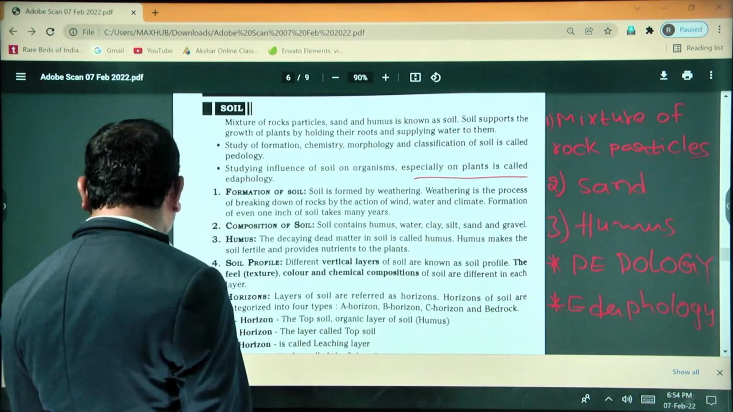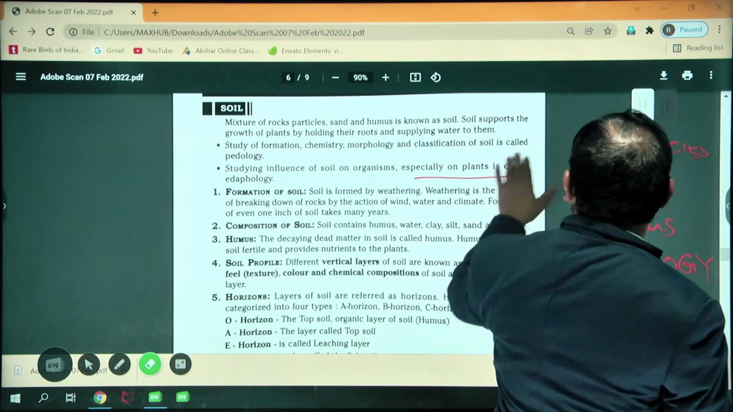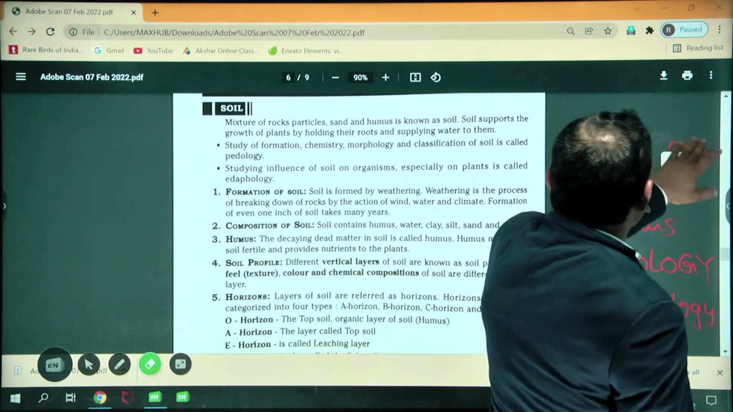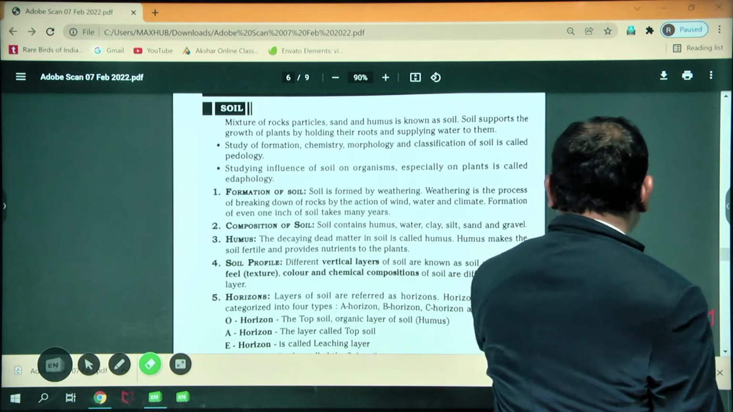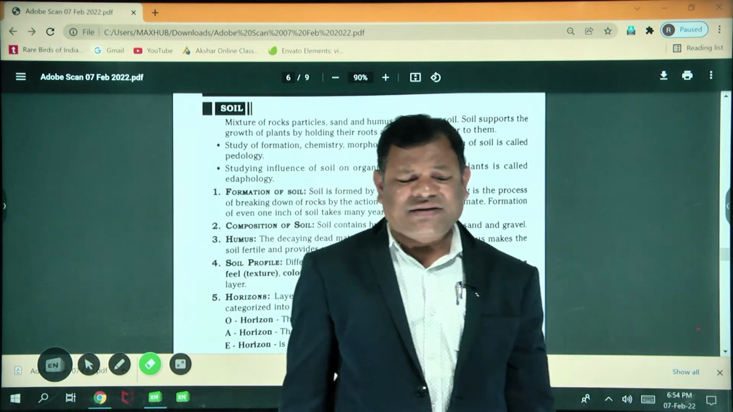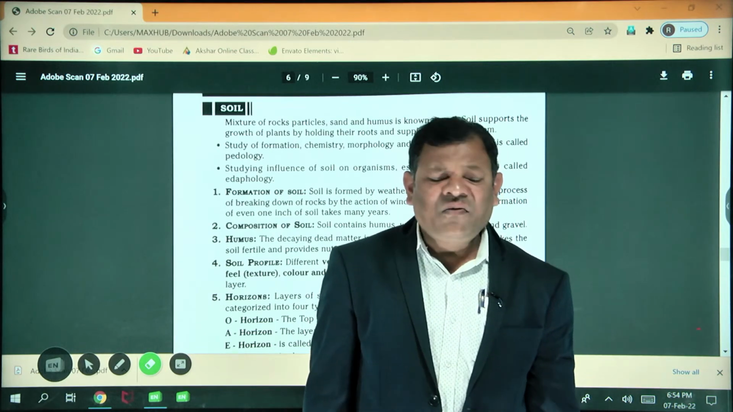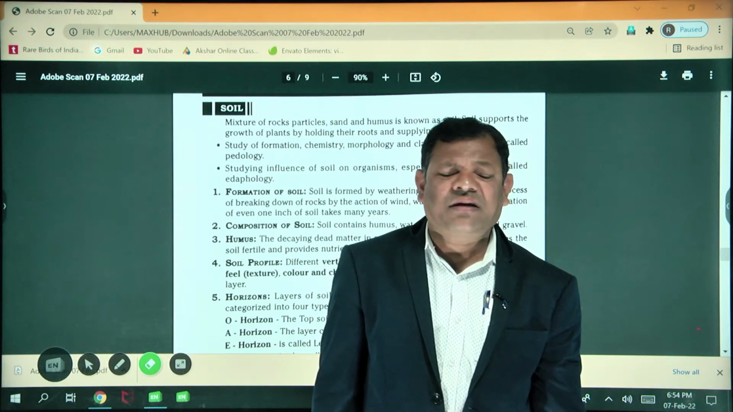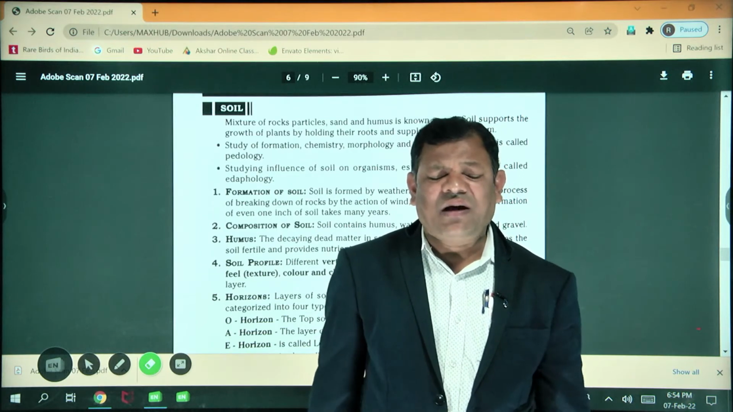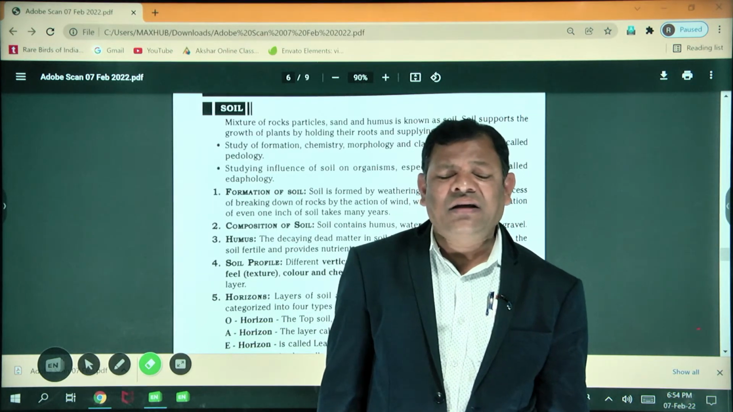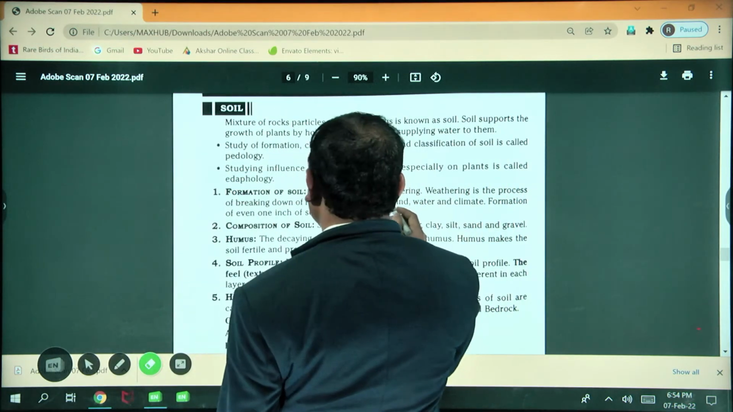Next, another very important point: the formation of the soil. How is it formed? For example, if you grow plants, seeds are required, and reproduction is important to produce new organisms. At the same time, how is the soil formed? The very important point is the weathering of the rocks.